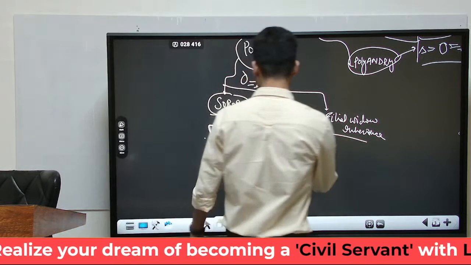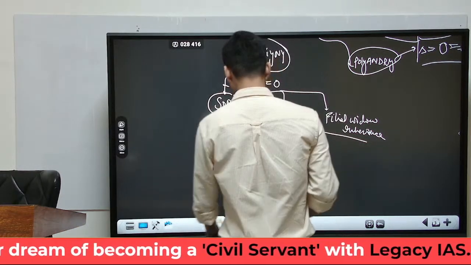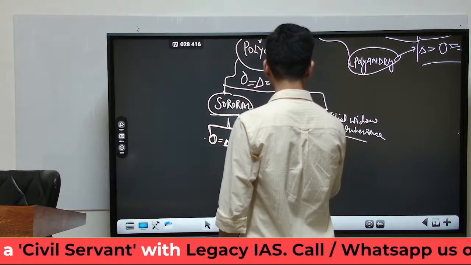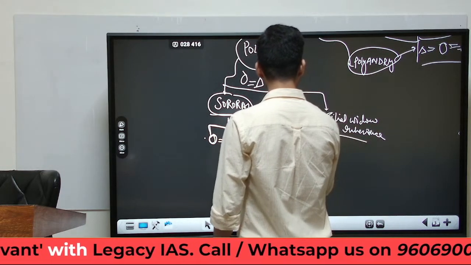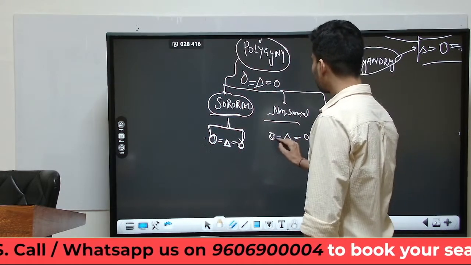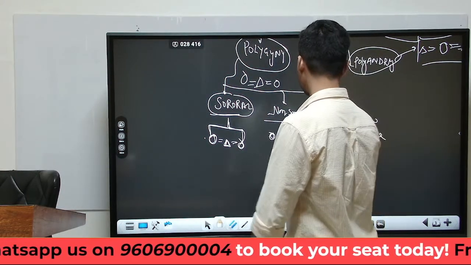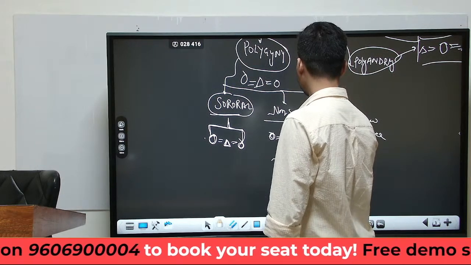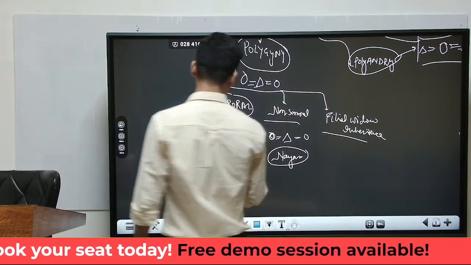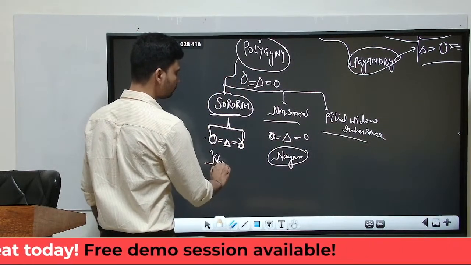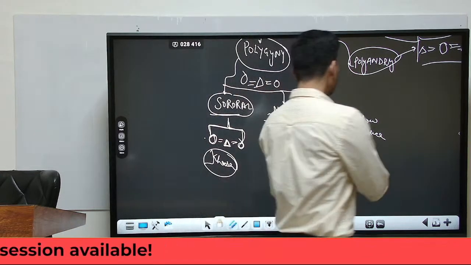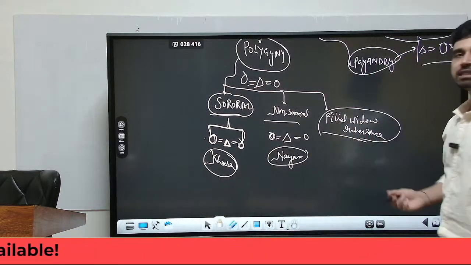Non-sororal polygyny, on the other hand, refers to a situation where the male member of the society is married to two individuals at a given point of time. However, these two wives, these two females, are not related to each other. So this is called non-sororal polygyny. For example, in the Nayars of Kerala, we have non-sororal polygyny. On the other hand, in the Khasa tribe, we have sororal polygyny.